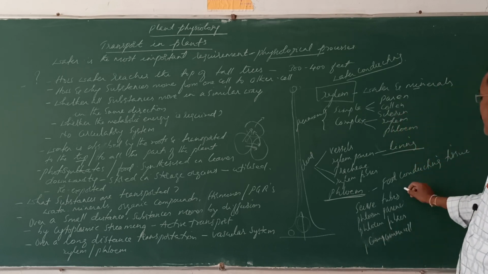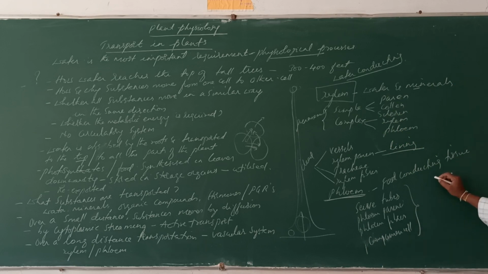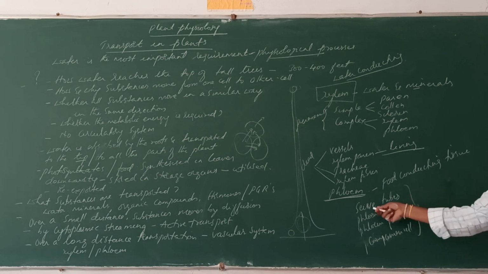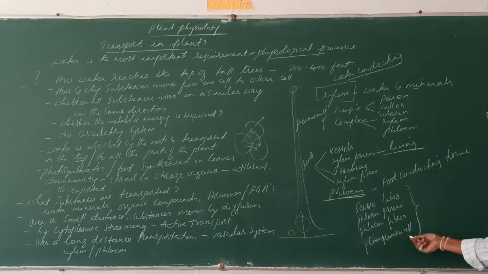So there are 4 different types of cells in the phloem, which shows the complexity in its structure: sieve tubes, phloem parenchyma and companion cells.